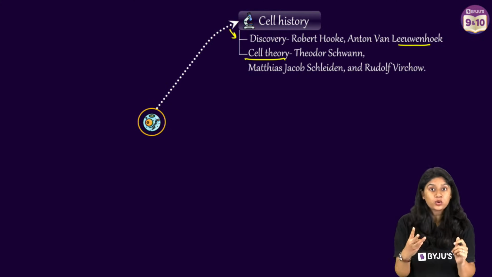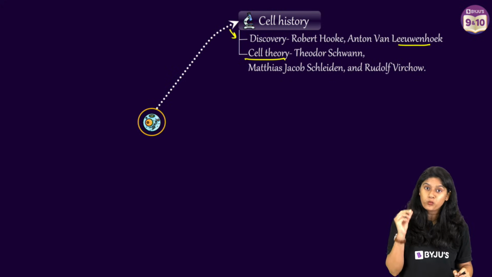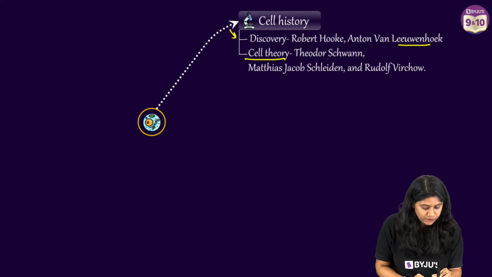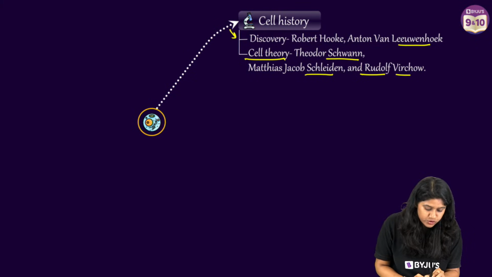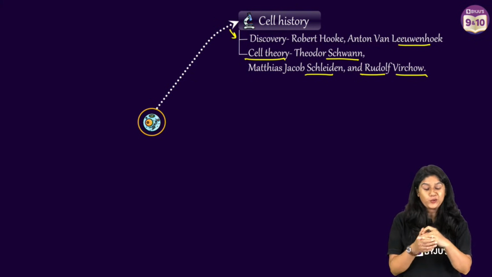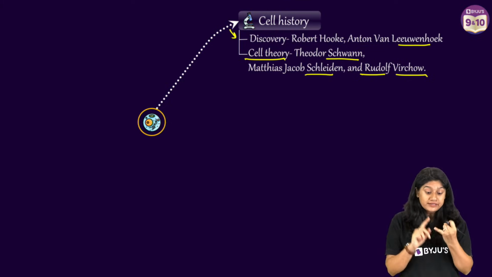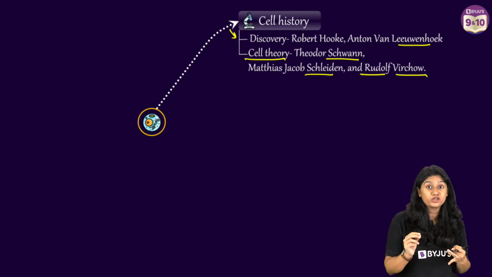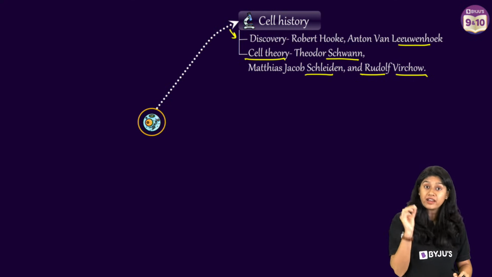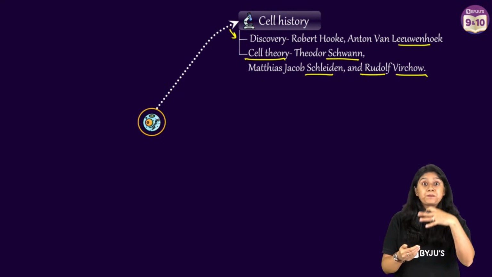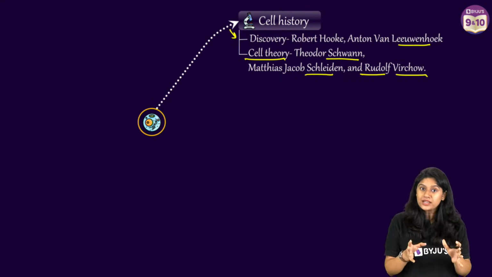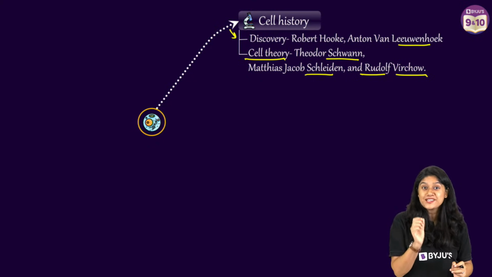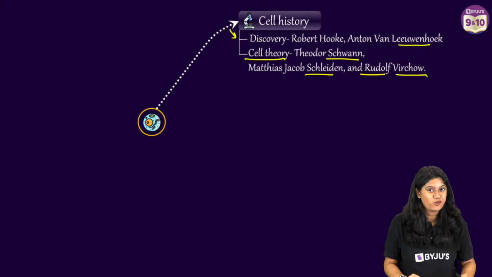Then we have the cell theory. The cell theory has three important postulates given by three very important scientists: Schwann, Schleiden, and Rudolf Virchow. Schwann and Schleiden gave two important postulates, which were that all living organisms are made up of cells and that cells are the structural and fundamental unit of life. Later, Rudolf Virchow added a very important point stating that all cells come from pre-existing cells. So these are the three important points in the cell theory. Please make sure to remember all of these points and the names of the scientists.